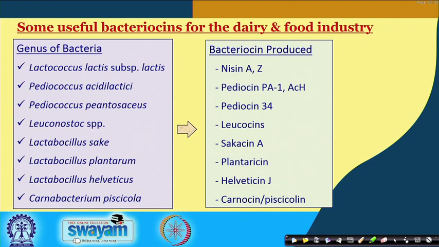Some of the bacteriocins produced by lactic acid bacteria are given in this slide, like lysine A and Z. Nisin A and Z is produced by Lactococcus lactis subspecies lactis. Pediocin PA-1/AcH is produced by Pediococcus. Then leucocins are produced by Leuconostoc species, and so on.